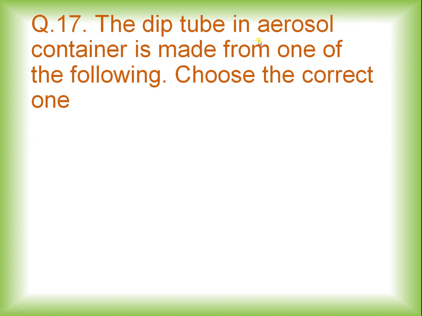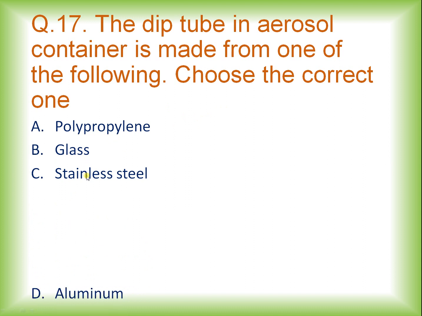The dip tube in aerosol container is made from one of the following. We have to choose the right one of the options given below: polypropylene, glass, stainless steel, aluminum. And the right answer is option A. So the dip tube in the aerosol container is made from polypropylene.